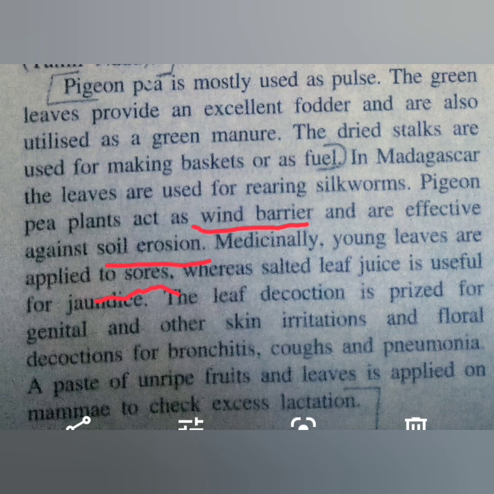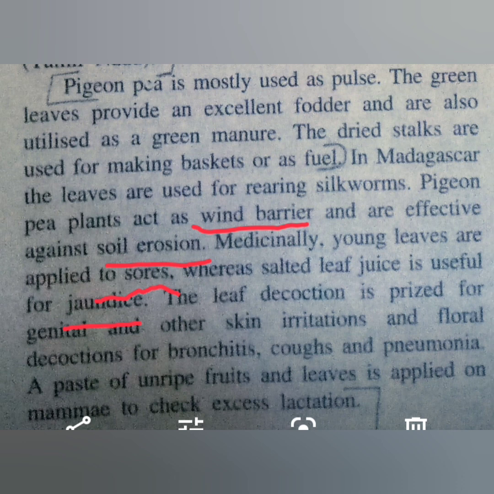Whereas the salted leaf juice, the juice extracted from the leaf, is usually given to patients who have jaundice. So remember this: if you come across any person who has jaundice, they can be treated using the leaves of pigeon pea. They are very effective for people having jaundice.